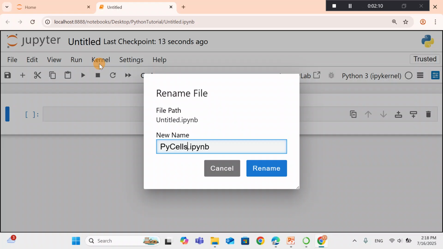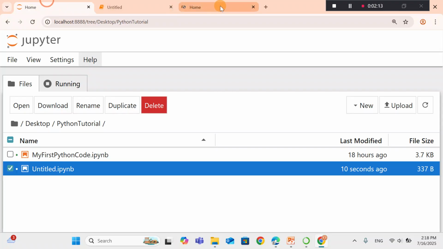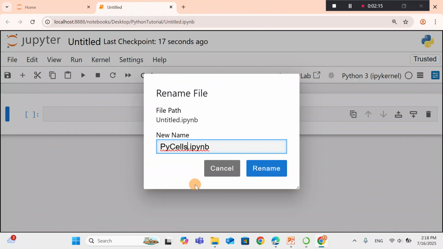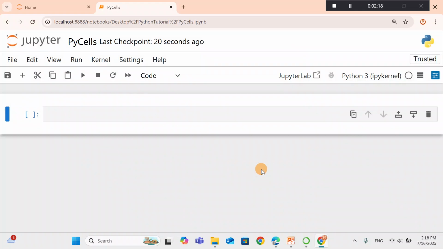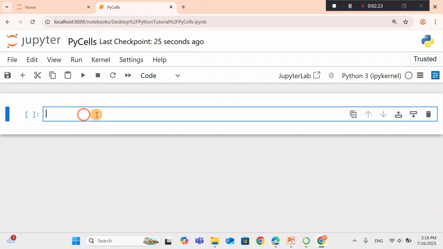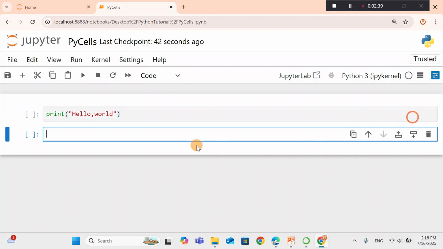Okay, so we don't need this one, py cells, and then click on rename. So let's say print hello world, and this plus sign actually inserts a cell below the current one, so we can print another with single quote, hello world,